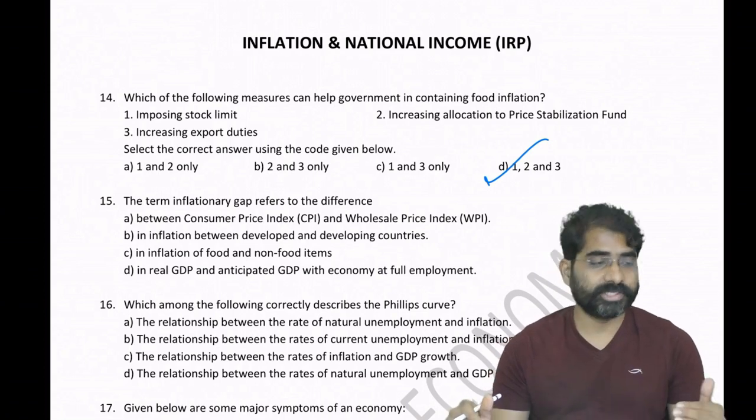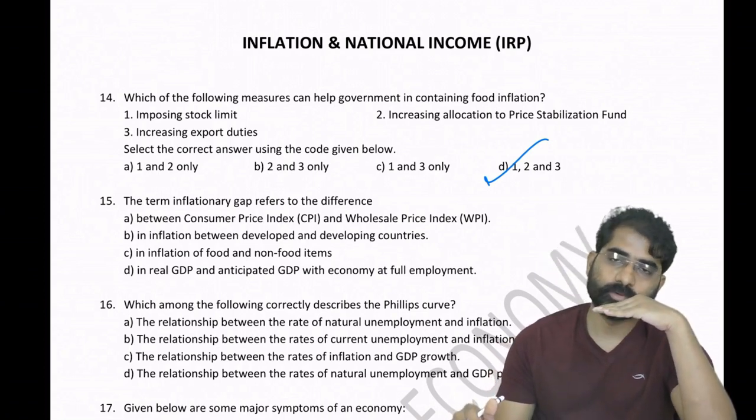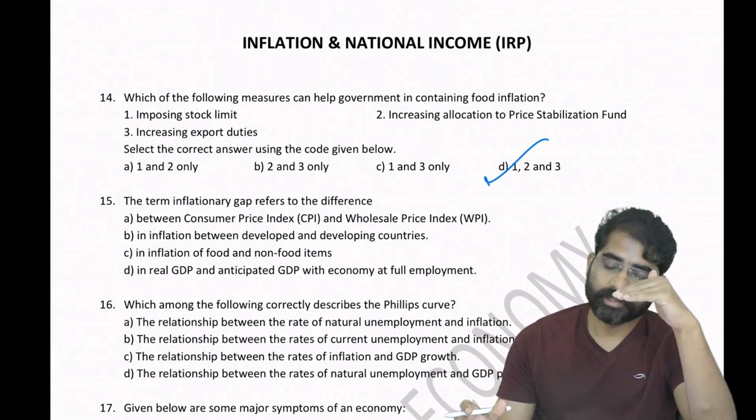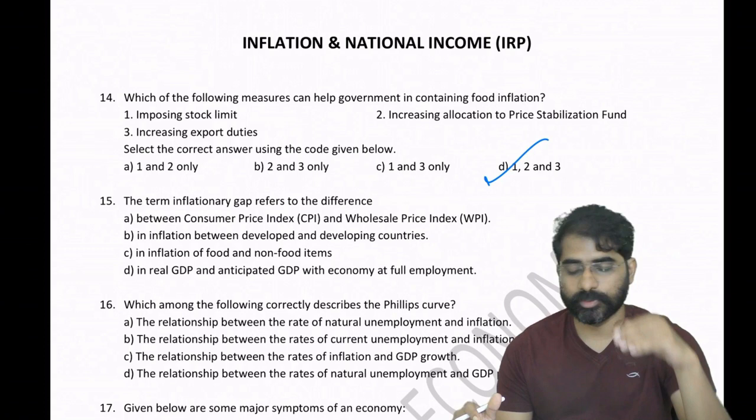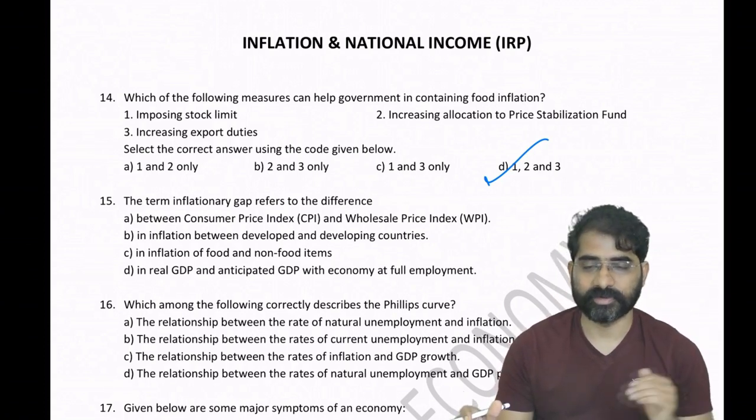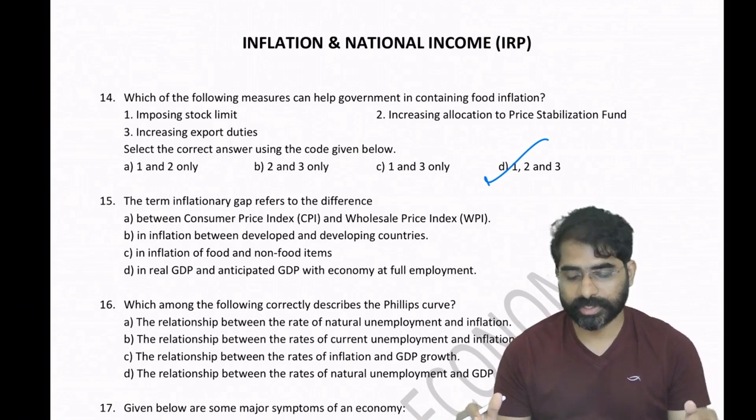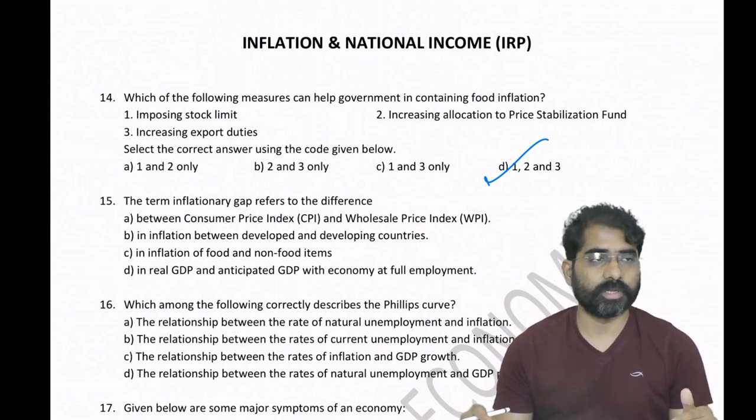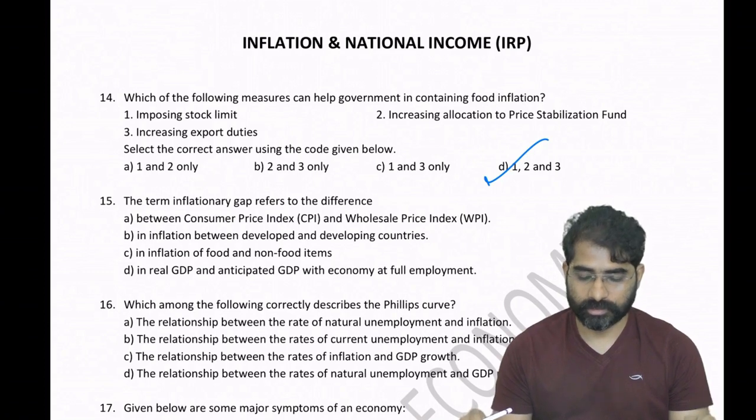So you're putting in a stock limit so that you don't export. Stock limit is there, number one. Number two, you're restricting exports by increasing export duty, and you're increasing the allocation to the price stabilization fund. All three are being done to reduce food inflation. Then go to the 15th question, the term inflationary gap. From the options itself, you can mark the answer.